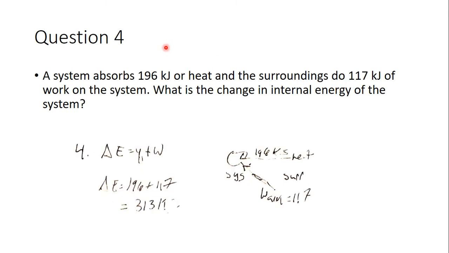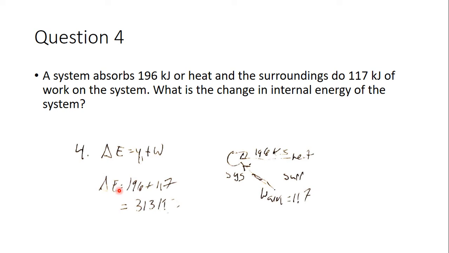Right. A system absorbs 196 kilojoules of heat, and the surroundings do 117 kilojoules of work on the system. What's the change in energy? So our equation here, and it's a little faded from my writing, delta E equals Q plus W. Q is heat, W is work.